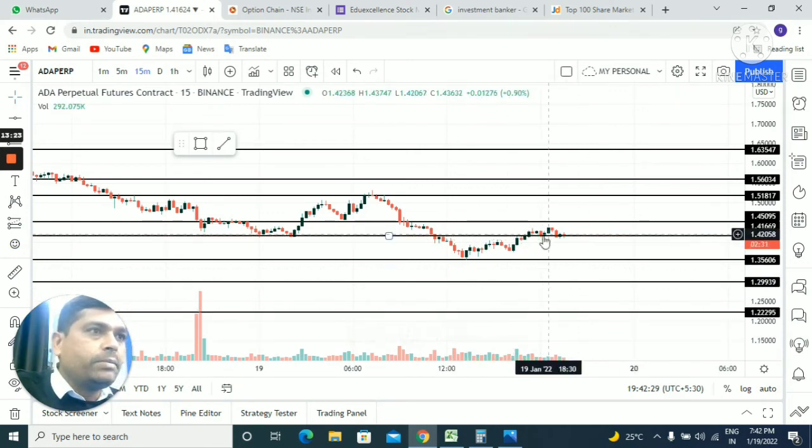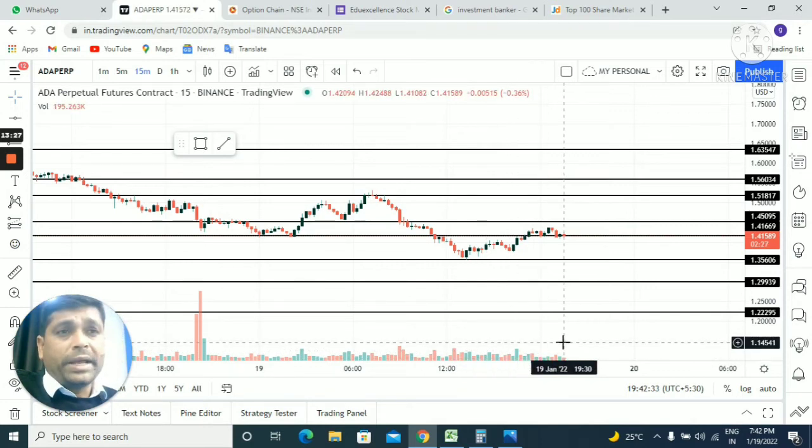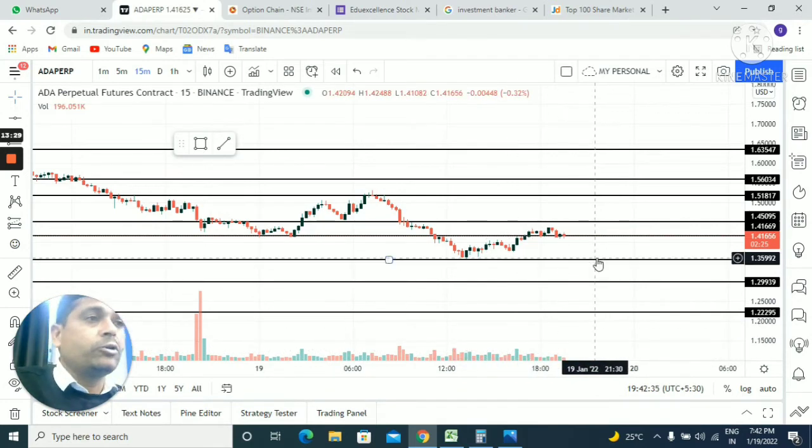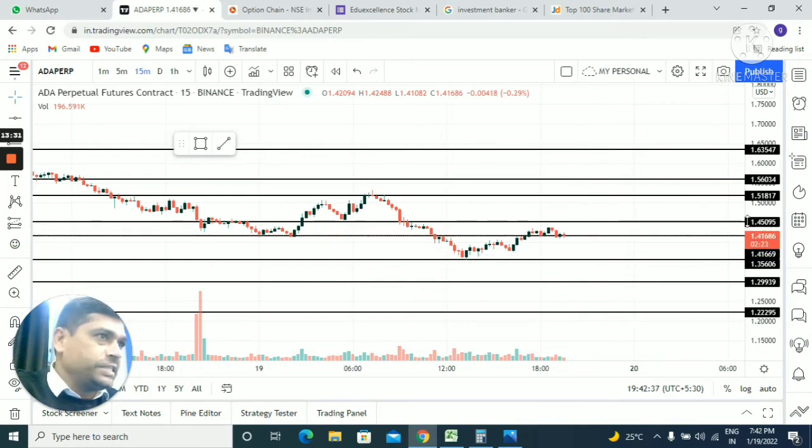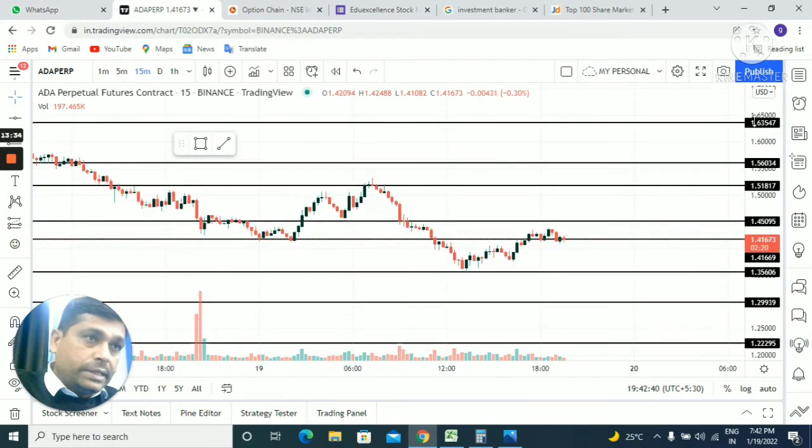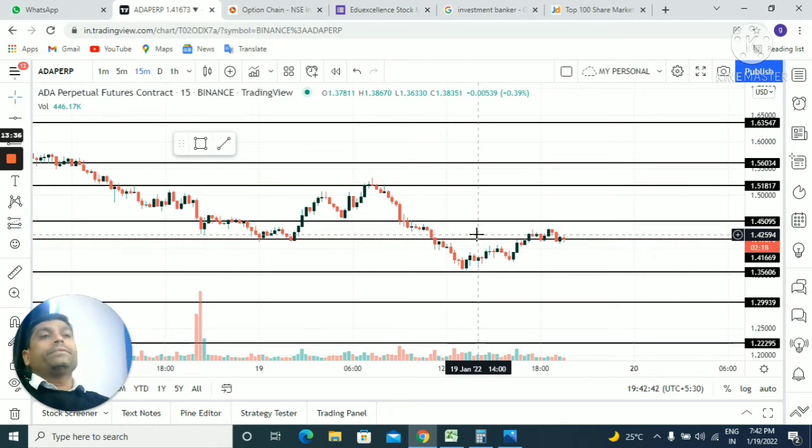Now I will match this price bar with the volume bar. As I said, technical analysis is all about price, volume and time analysis. So these things are very important when we are doing intraday trades, swing trades, scalping, or positional trades.